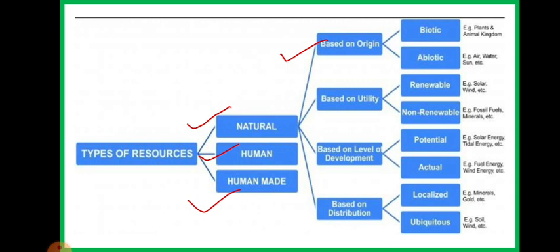The next type of resources is based on the level of development. In the previous part I asked the question, am I a resource? I explained that you children are not yet a resource because you are in your development phase.